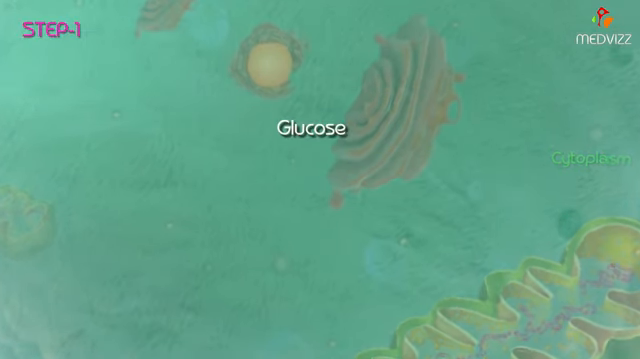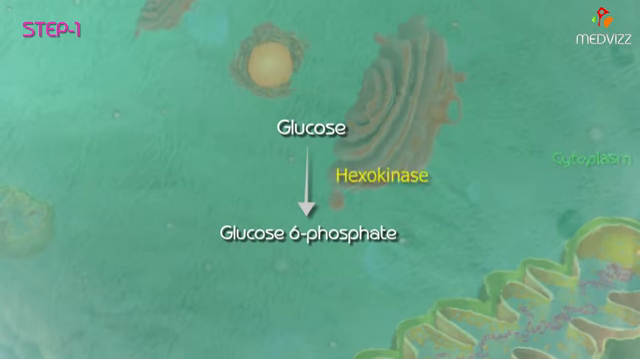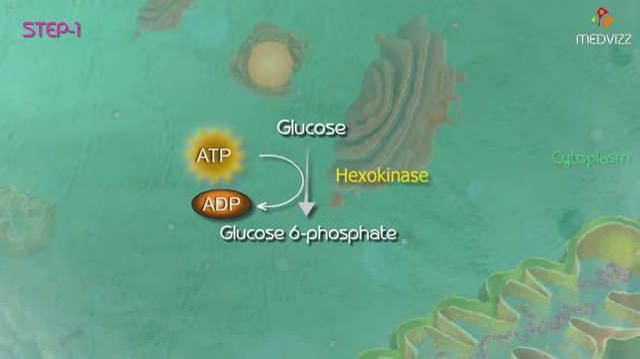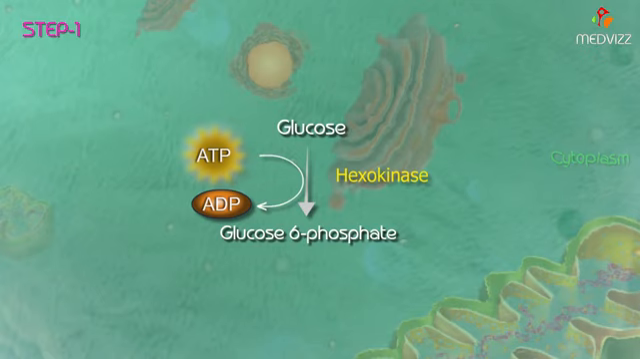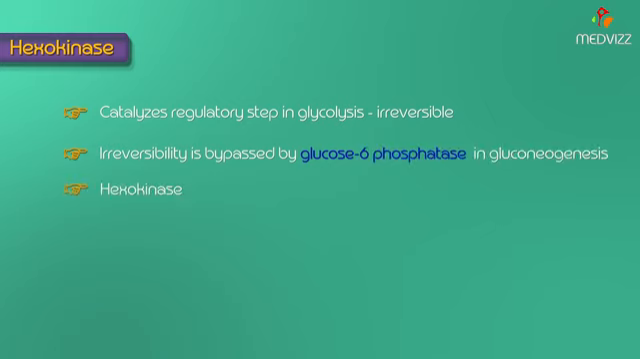Glucose is phosphorylated to glucose 6-phosphate in the presence of an enzyme called hexokinase, along with the hydrolysis of ATP. Hexokinase is present in almost all the tissues of the body, and the same step is mediated by glucokinase in the liver. Now let us discuss the enzyme. Hexokinase catalyzes a regulatory step in glycolysis that is irreversible, but this irreversibility is bypassed by the glucose 6-phosphatase enzyme in gluconeogenesis. Hexokinase and glucokinase are both isoenzymes and they have tissue specificity.